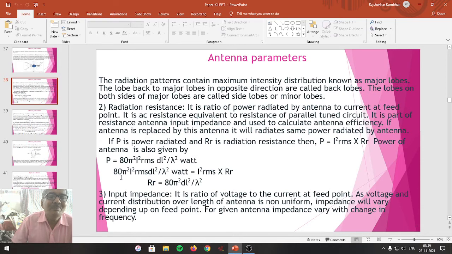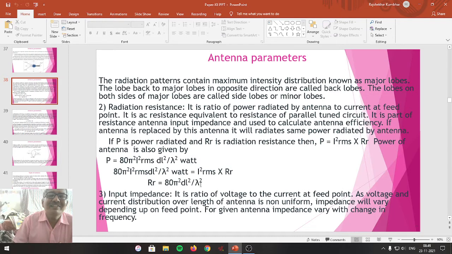So we get 80 pi square I square RMS dl square upon lambda square equal to I square RMS into RR. I square RMS will cancel and we get RR, the radiation resistance, equal to 80 pi square dl square upon lambda square, where dl is the change in length, lambda is the wavelength of the wave radiated by the antenna, and 80 and pi are constants. So this is the formula for the radiation resistance of an antenna.